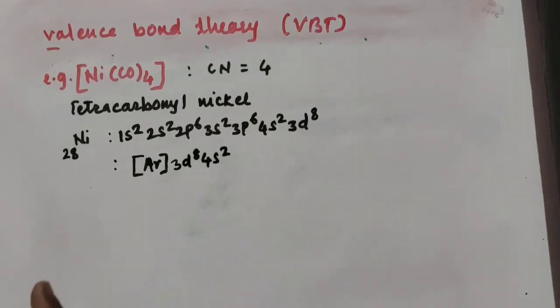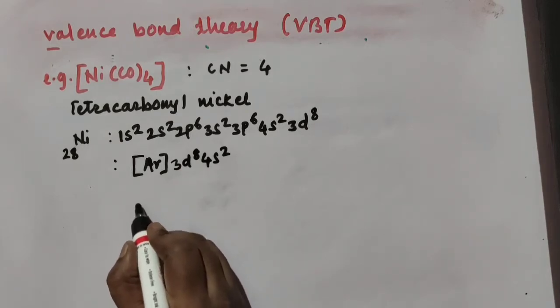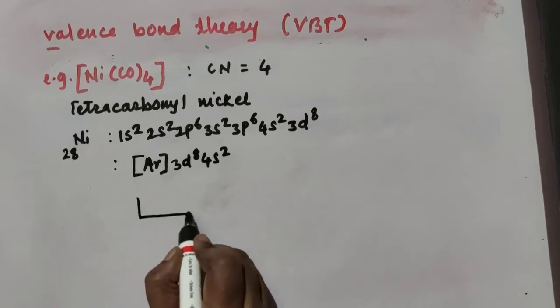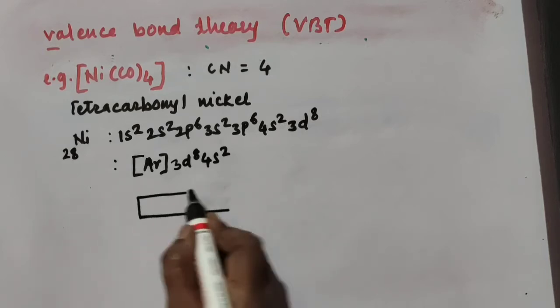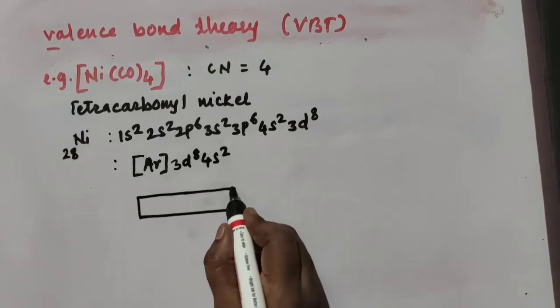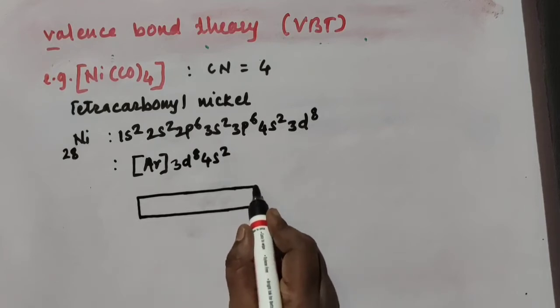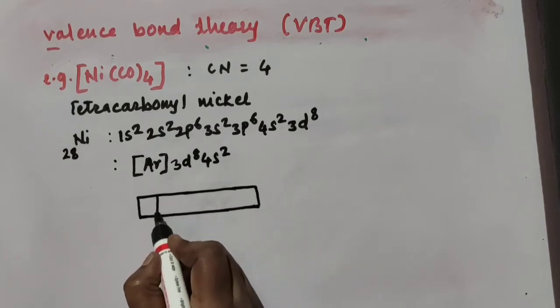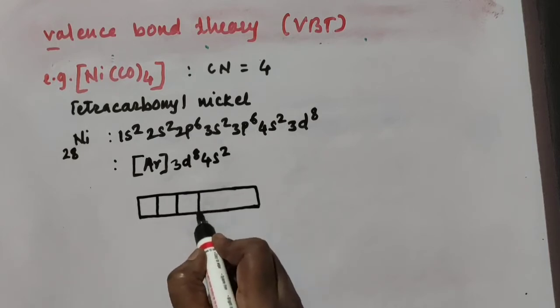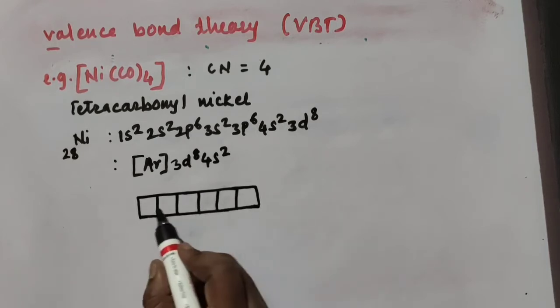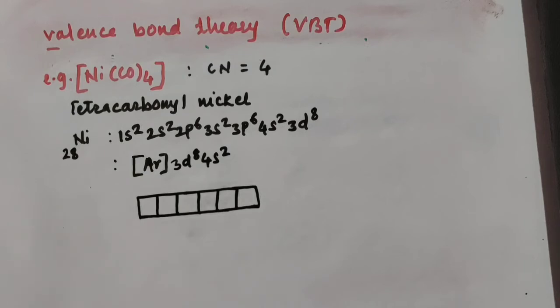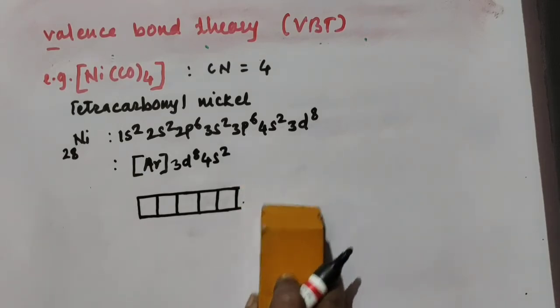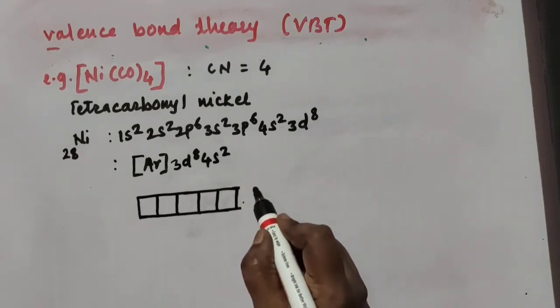In the formation of coordination complexes, the outermost d orbital is used. So we'll show the 3d orbitals. There are 5 subshells, 1, 2, 3, 4 and 5. 4s is also there.